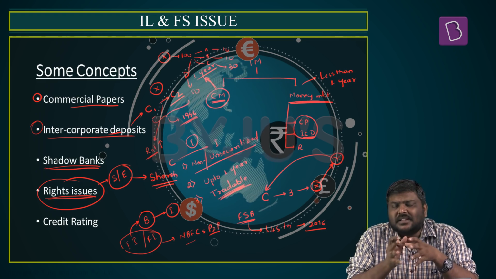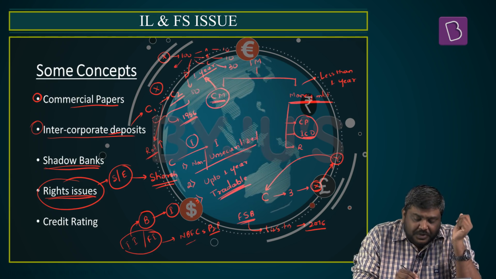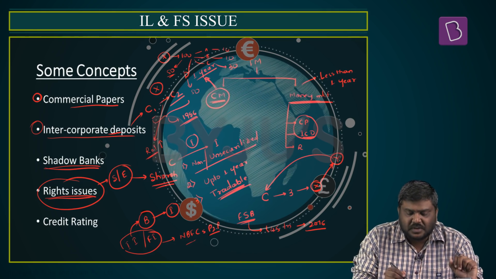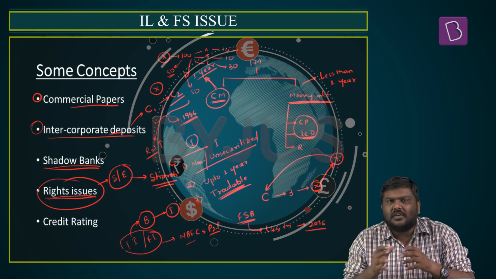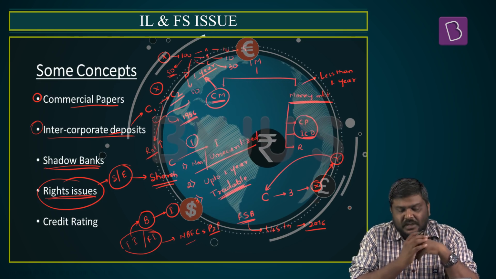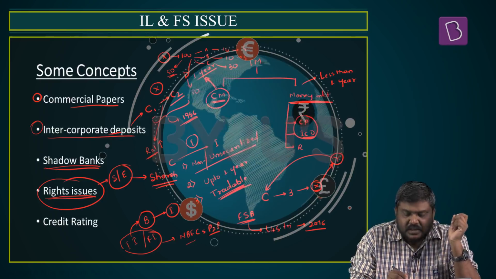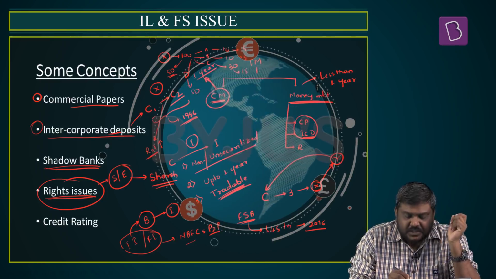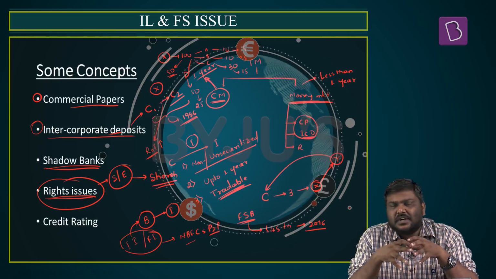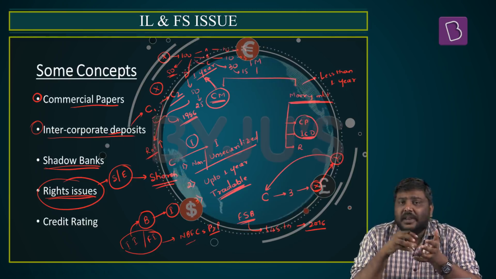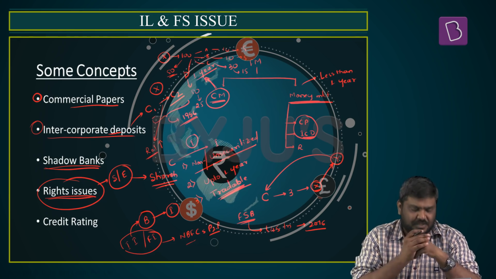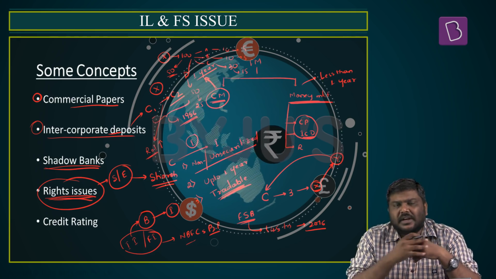Now, if company X decides to issue 50 more shares, these 50 shares will be distributed in this fashion. A owns 10% of the company, so out of 50, he will be given 5 shares. B, again 5 shares. C will get 15 shares and D will get 25 shares. In this fashion, a rights issue ensures that shares will be issued, but the ownership status will not change. So, this is the concept of a rights issue.